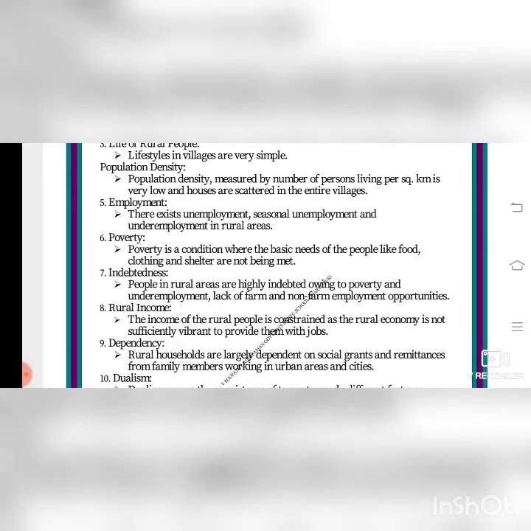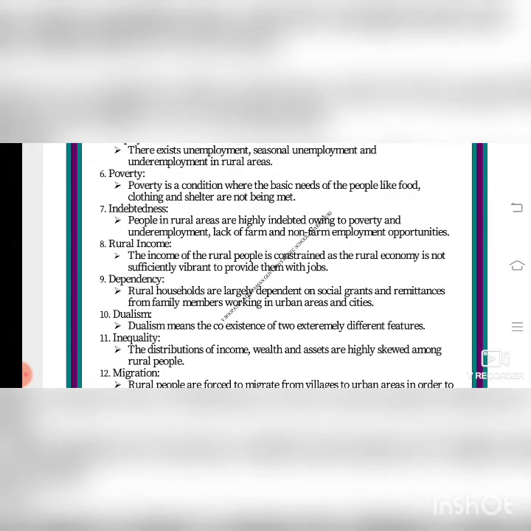Indebtedness. People in rural areas are highly indebted owing to poverty and underemployment, lack of farm and non-farm employment opportunities. Indebted means what? It means they are getting debtors, isn't it?